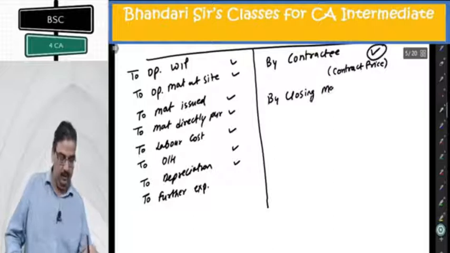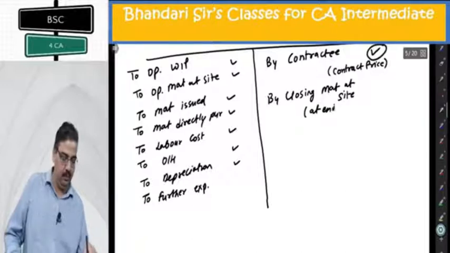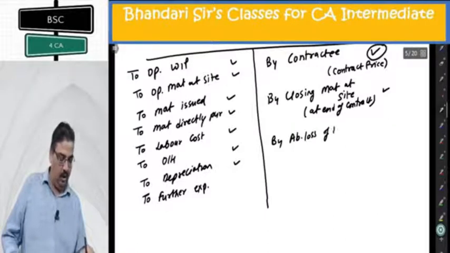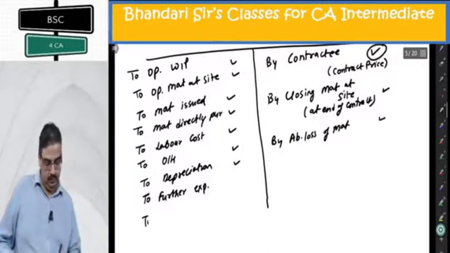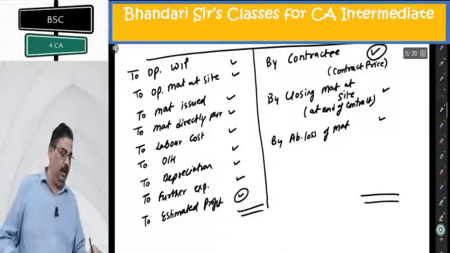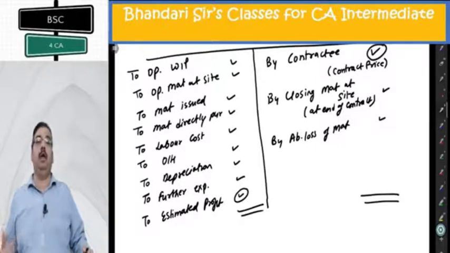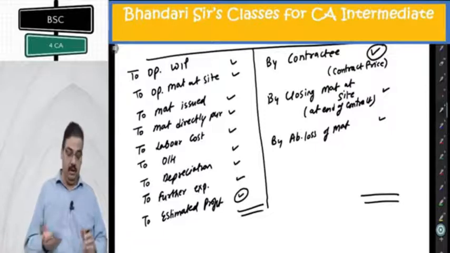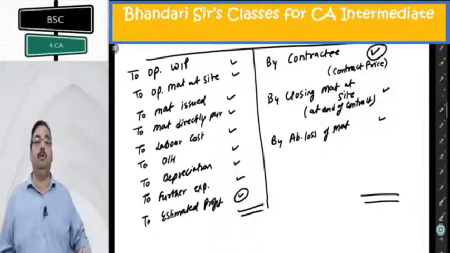By closing material at site at end of contract, by abnormal loss of material if any, what I get? To estimated profit. Now this will be used when there is a proper question having all future expenditure given separately with present expenditure, then this particular format can be used.